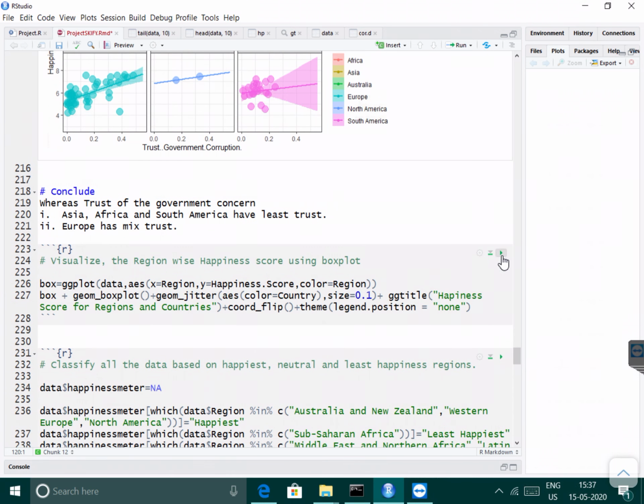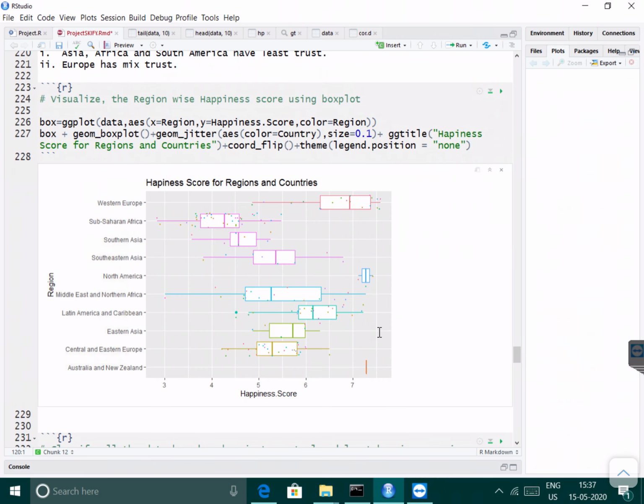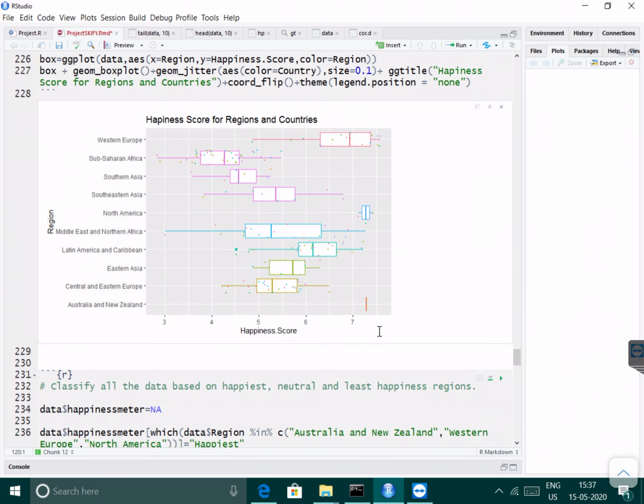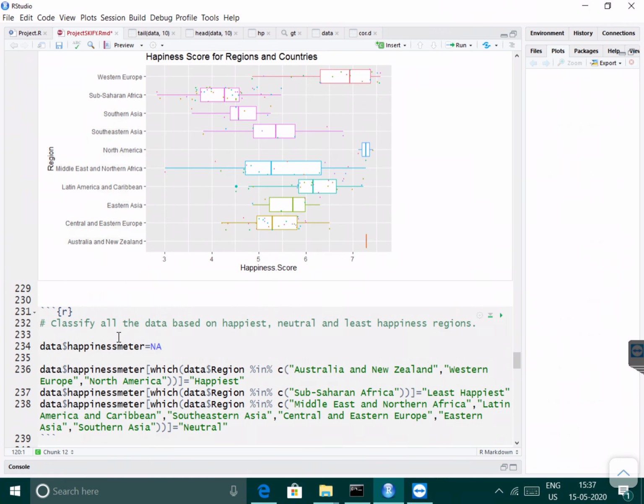Visualize the region-wise happiness score using box plots, as I discussed earlier. Here we classify all the data based on the happiest, neutral and least happy regions.